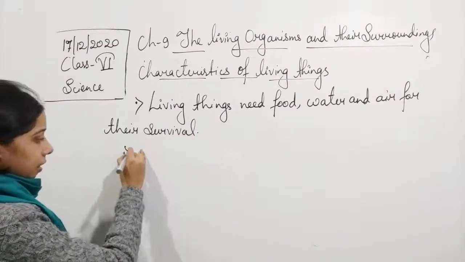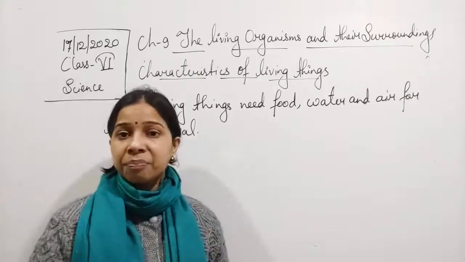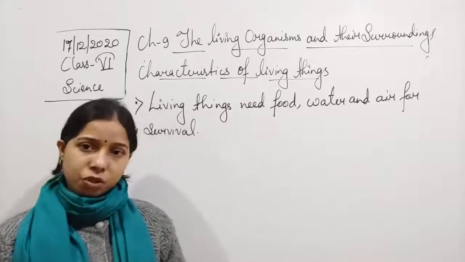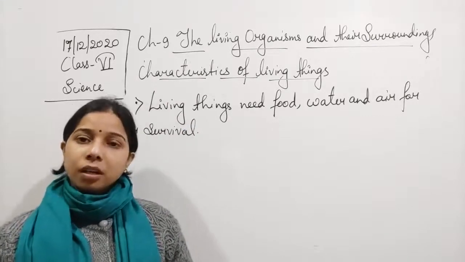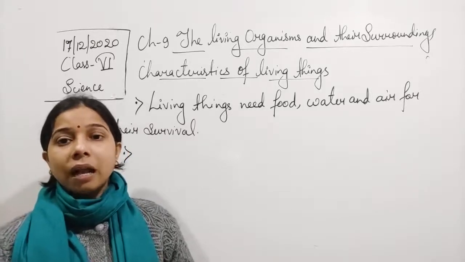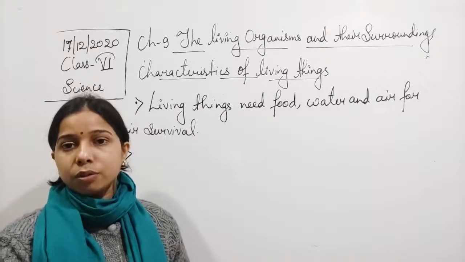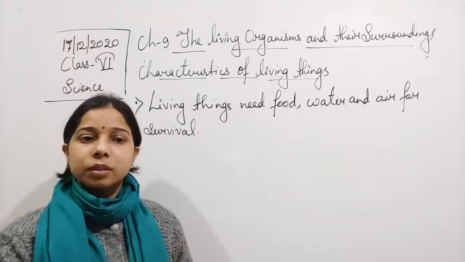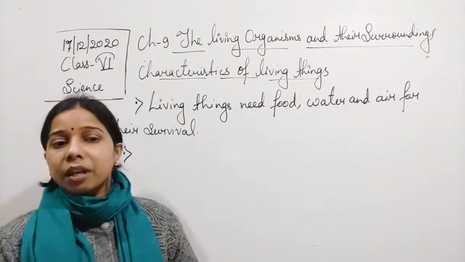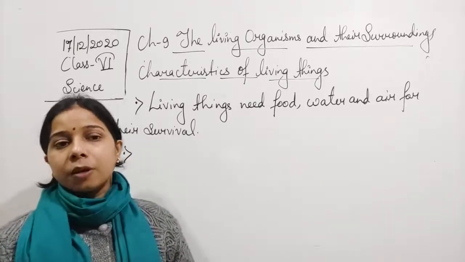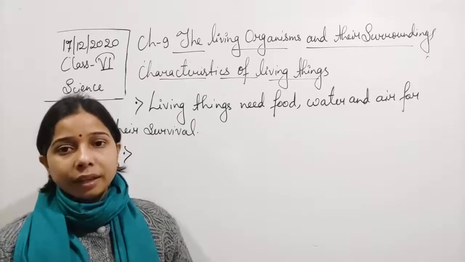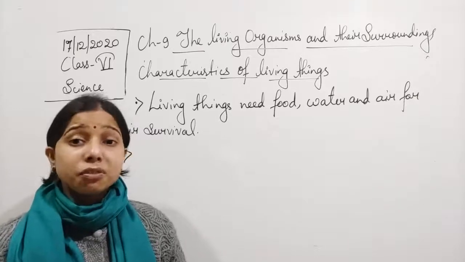Now the next thing is, when you look at the living thing like a plant and a chair. Now you had kept a chair for 1 year in a room or outside, wherever you want, and you also planted a plant. You have planted a small crop or small plant, students. So if you planted any kind of plant, then after 1 year, when you look at the plant and when you look at the chair, what is the difference you will find?